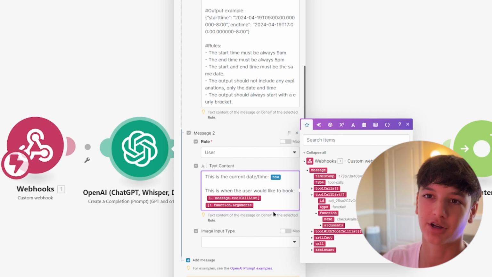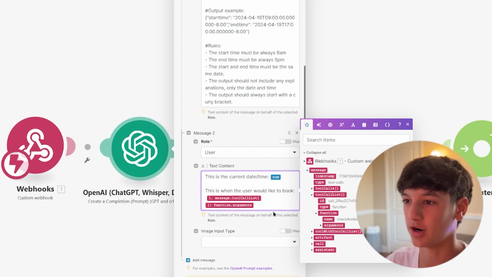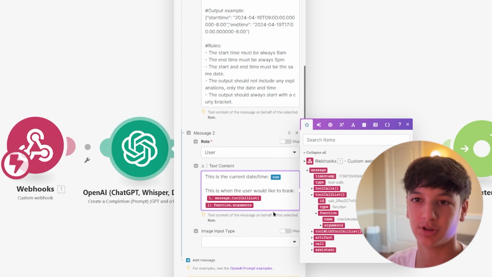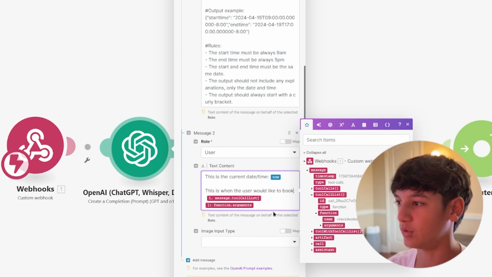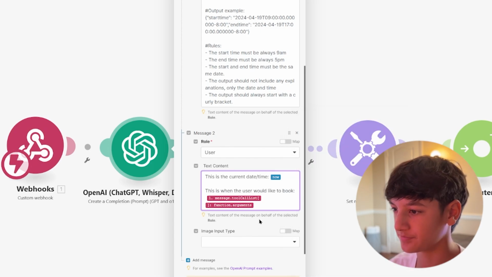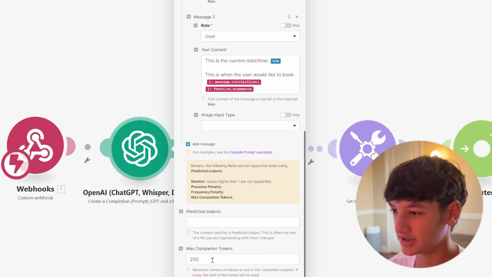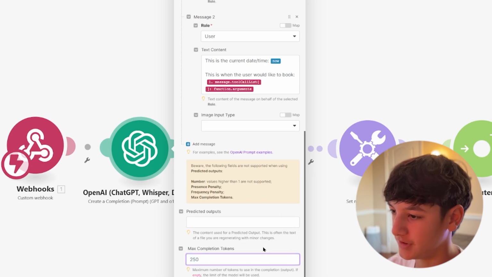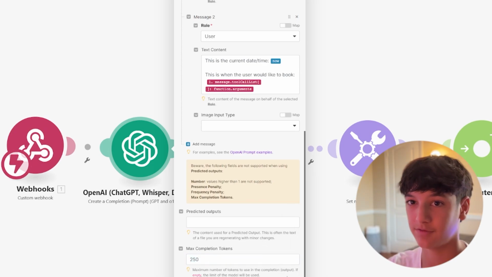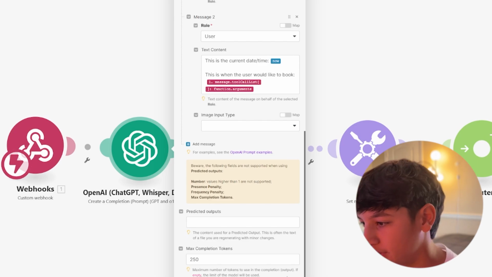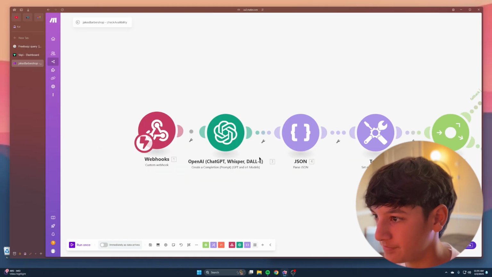Now remember, you're going to want to do a test call before, otherwise these red buttons will not show up. I had trouble doing this initially, but you actually have to feed it data before you're able to access these webhook functions. Okay, so then I just set the max completion tokens to 250. That should be plenty for this type of role. So then we're going to hit save.